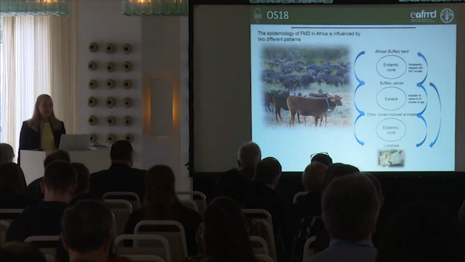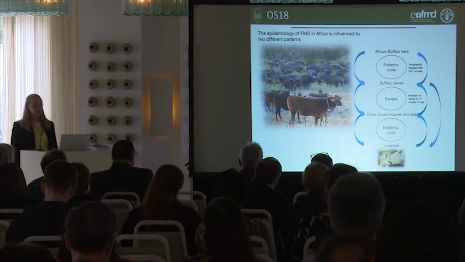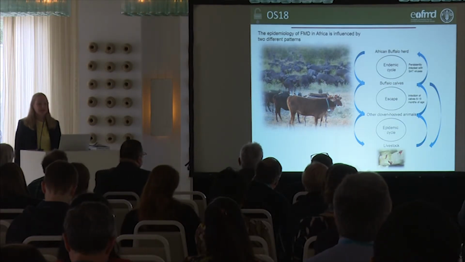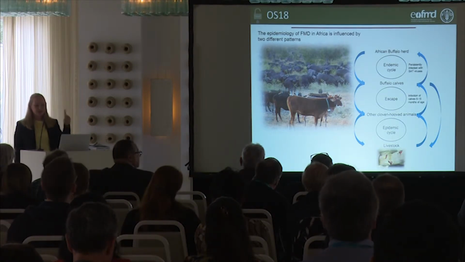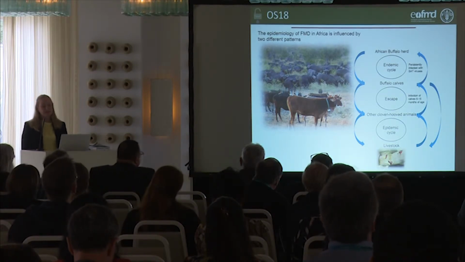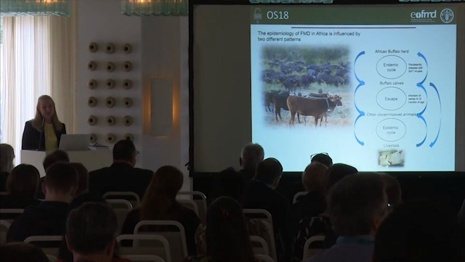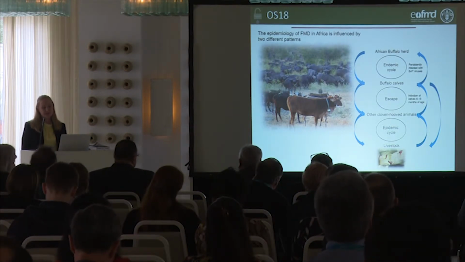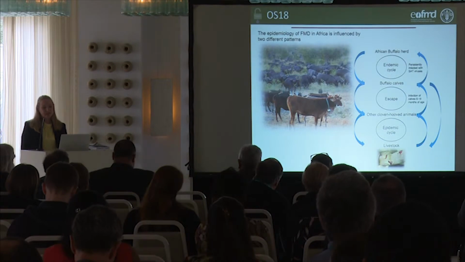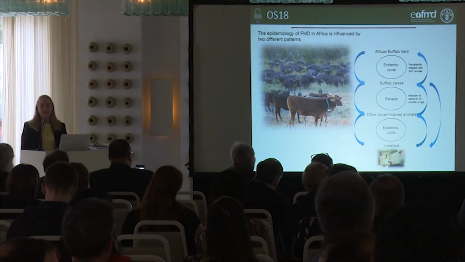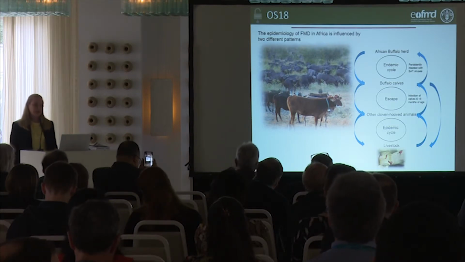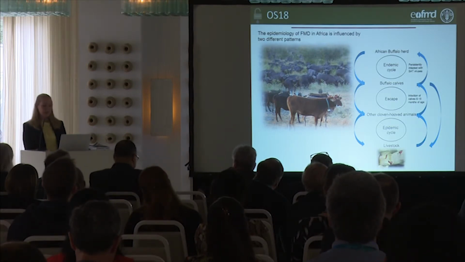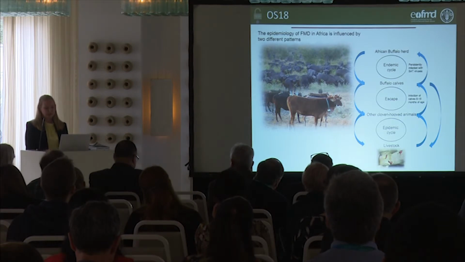So just bear in mind that FMD in Africa is influenced by 2 different patterns. You have the African buffalo as a reservoir, which is persistently infected, and that has its own cycle within the buffalo. And then there's infection of buffalo calves and possibly escape to other cloven-hoofed animals with transmission events, and that then causes a livestock infection. And within livestock, you have your own epidemic cycle happening there. So there are 2 different cycles occurring in Southern Africa.